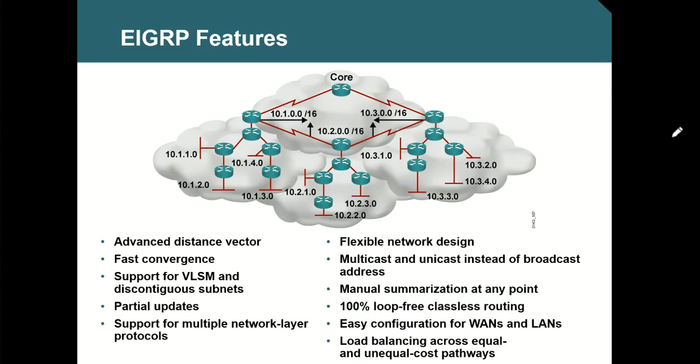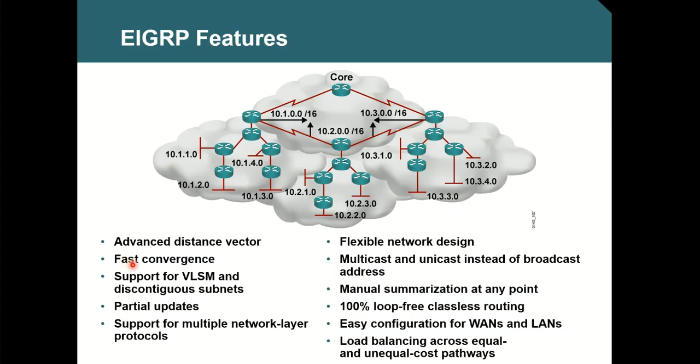So you cannot simply have millions of routes and thousands of routers. No. There is a limit. An autonomous system can have up to 255. The default number of hops that EIGRP supports is 100 only. 100 only. But it can go up to 255.